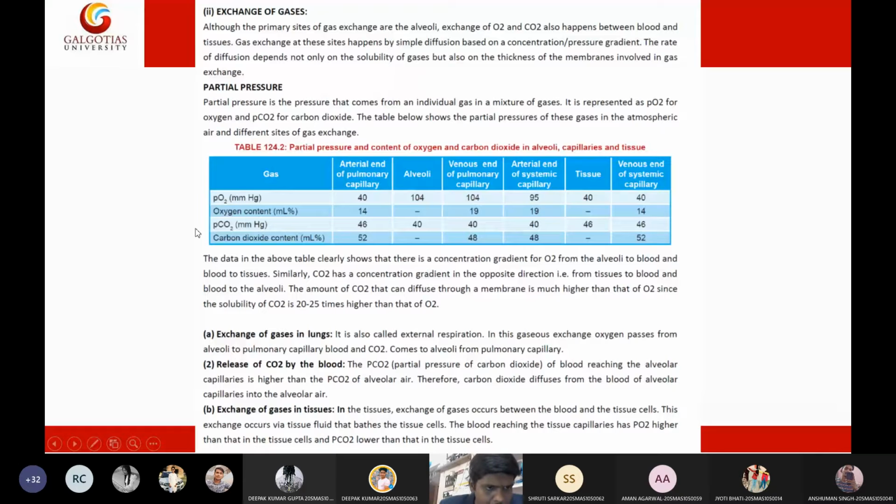Pay attention, everyone. Utmost attention. So this is a tissue. This is a cell. This is a blood vessel.